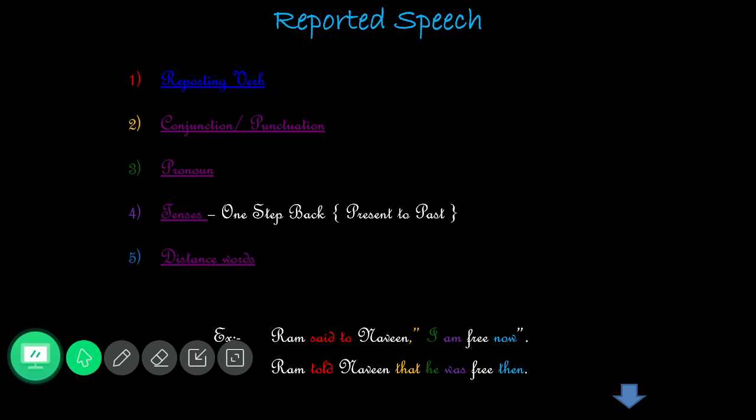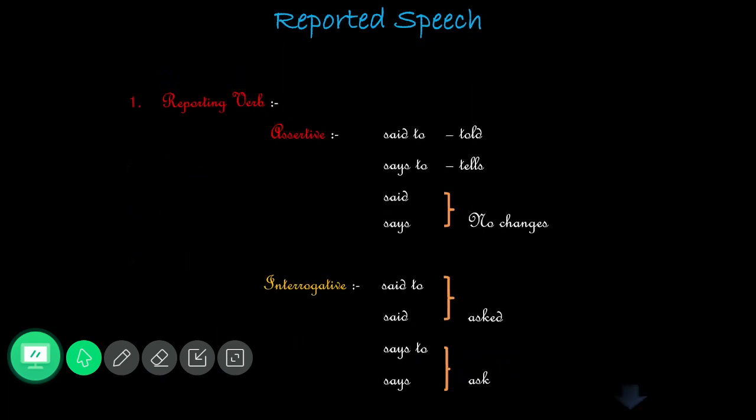Very first, what we have discussed: the reporting verb. For assertive, said to should be changed into told, says to into tells. Said and says have no change. For interrogative, said to or said becomes asked, says to or says becomes asked. Said to or said is the past form of the reporting verb; says to or says is the present form.